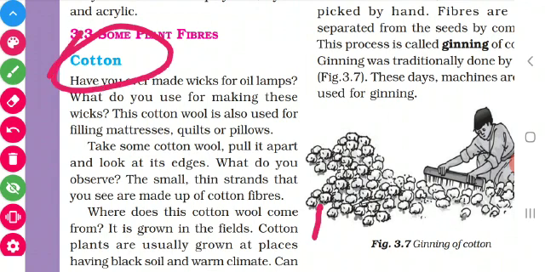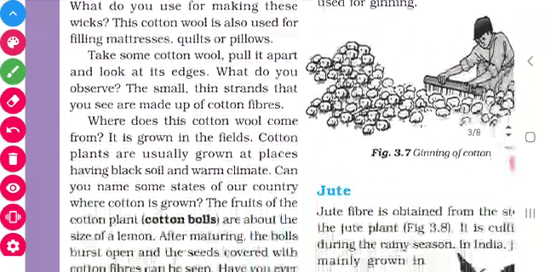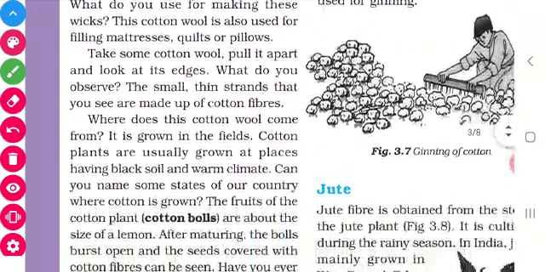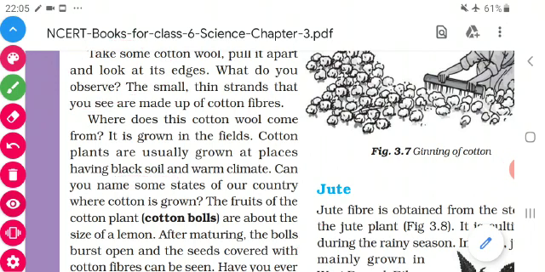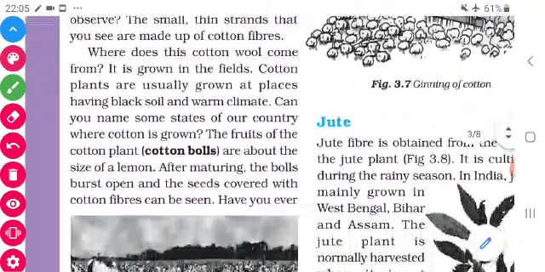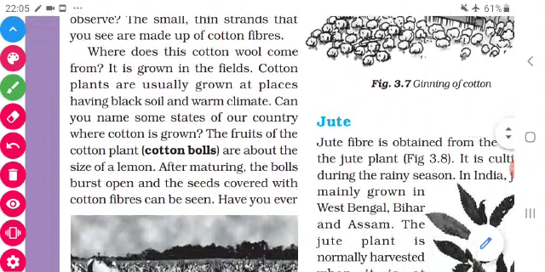Okay, so cotton. Where does this cotton grow? Which soil is suitable for cotton growth? Yes, black soil. The black soil is suitable for cotton growth. Then one more important question. Which part of the cotton plant is used as fiber?